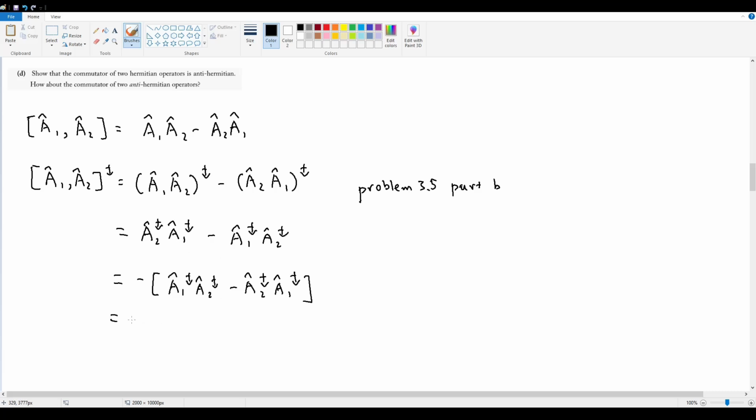And this is just equal to the negative of, because these are Hermitian operators, they equal their transposes, A hat 1 A hat 2 minus A hat 2 A hat 1, which is just equal to the negative of the commutator of A hat 1, comma A hat 2. So the transpose of the commutator is equal to the negative of the commutator, which means that this is anti-Hermitian.